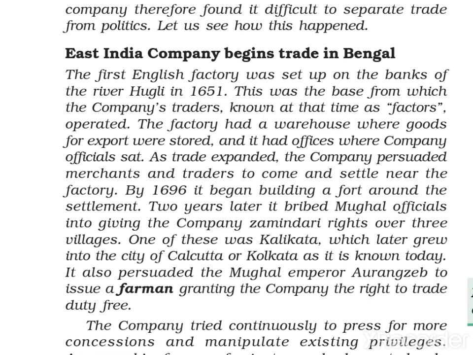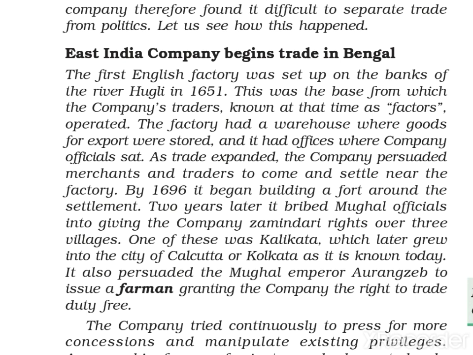Okay, so this topic heading is East India Company begins trade in Bengal. The first English factory was set up on the bank of the river Hooghly in 1651. So here, please keep in mind, underline this.